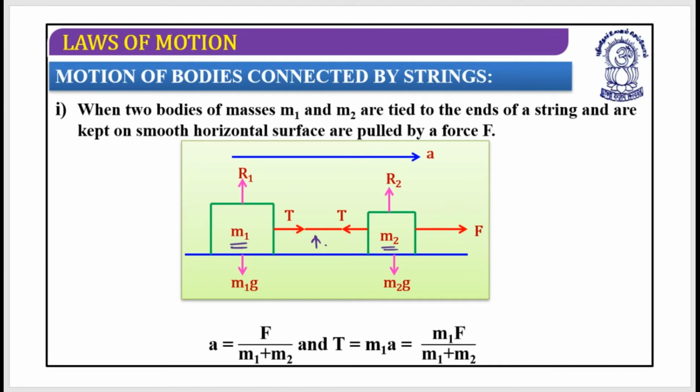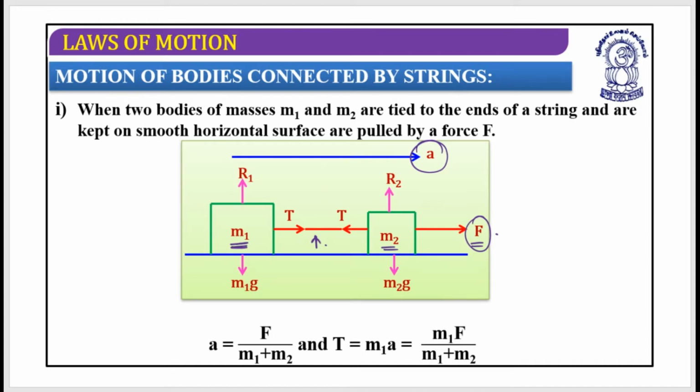This complete system is pulled by a force F, and due to this force there is an acceleration of the system in the positive x direction. Let's look at all the forces acting on the system using a free body diagram, the FBD.